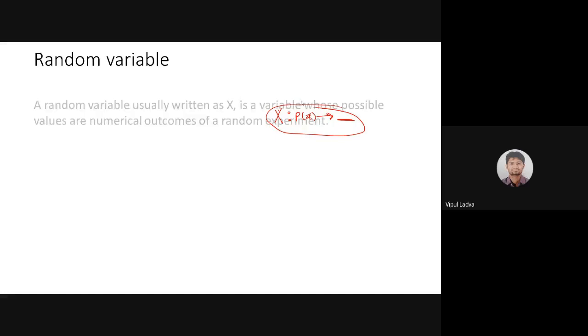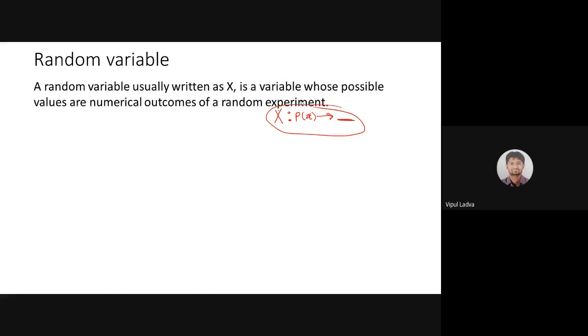As I defined earlier, the random variable is usually written as X. We may use capital X or capital Y to denote the random variable, and it is a variable whose possible values are numerical outcomes of the random experiment.